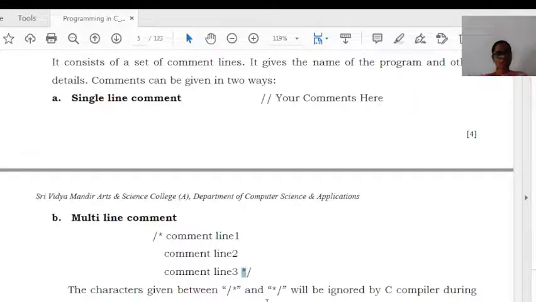Whenever we provide comments within these single line or multi-line characters, that is a double backslash, or slash asterisk and asterisk slash, they are ignored by the C compiler. So the comments are given only for our understanding, not for system processing.